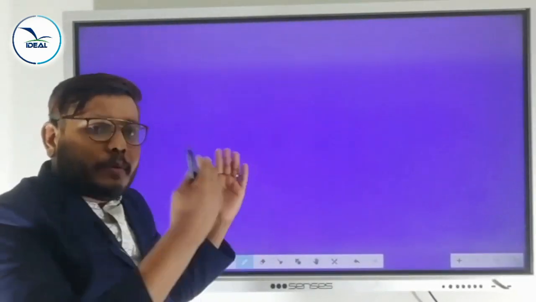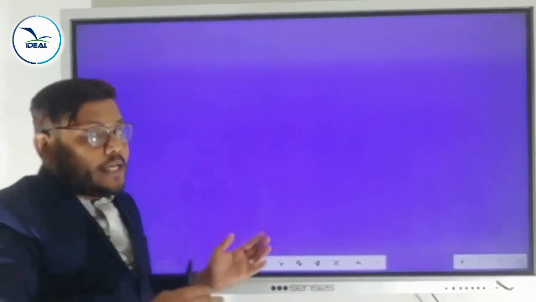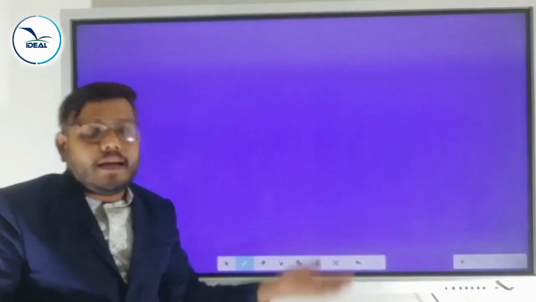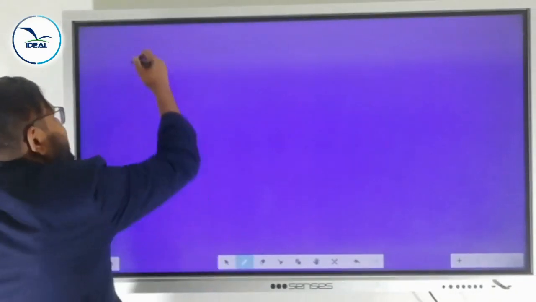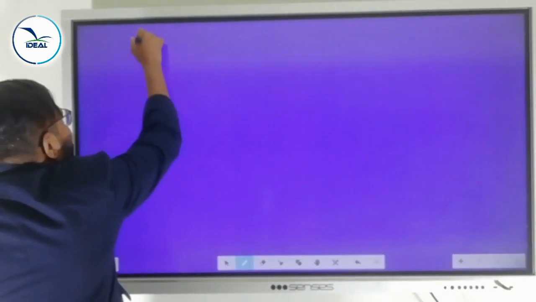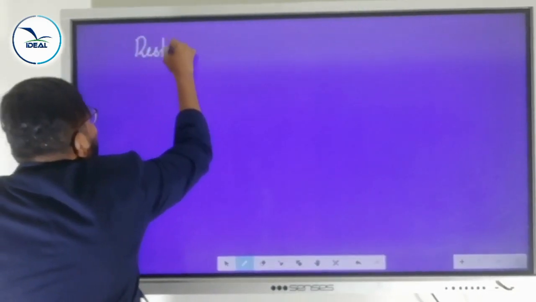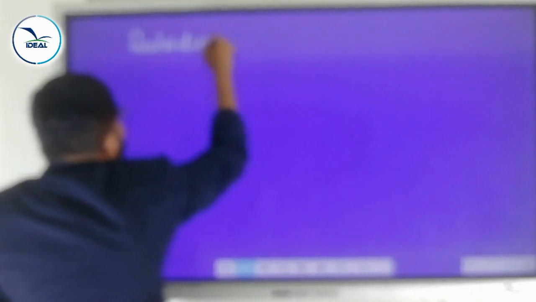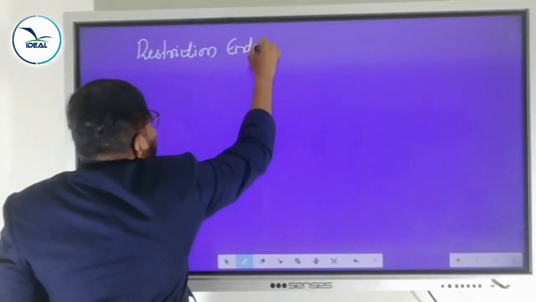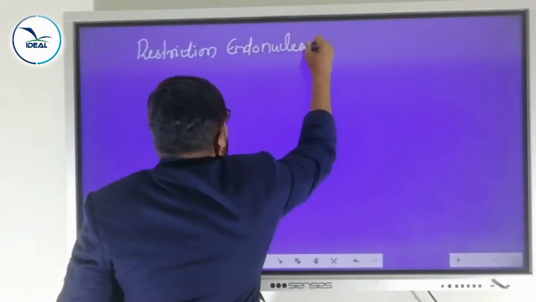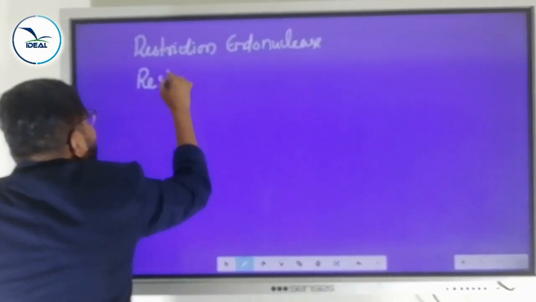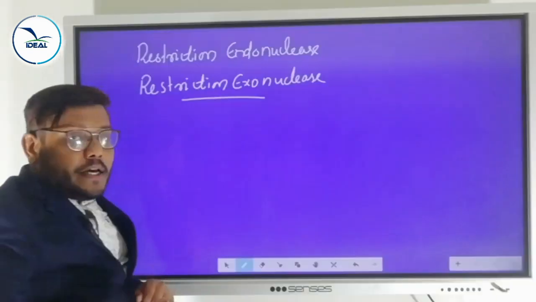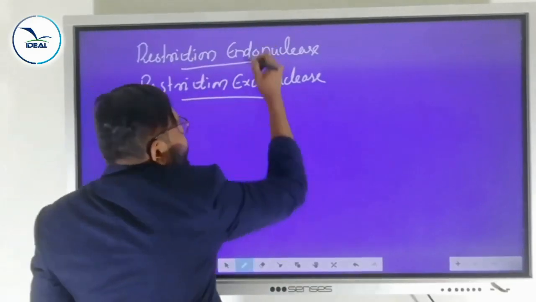We already learned there are 2 types of restriction enzyme: one is restriction exonuclease enzyme, another one is restriction endonuclease enzyme, because restriction enzymes come under the class of nuclease enzymes. Nuclease enzymes are of 2 types, exonuclease and endonuclease. So we can say that restriction enzymes are of 2 types: restriction endonuclease enzyme and restriction exonuclease enzyme. First we are going to discuss restriction endonuclease enzyme.